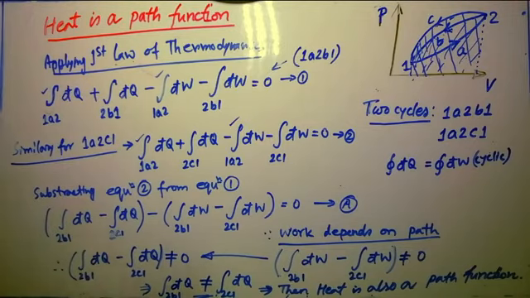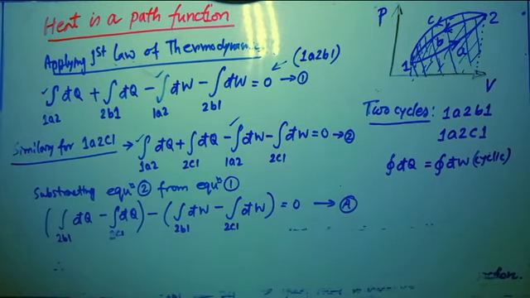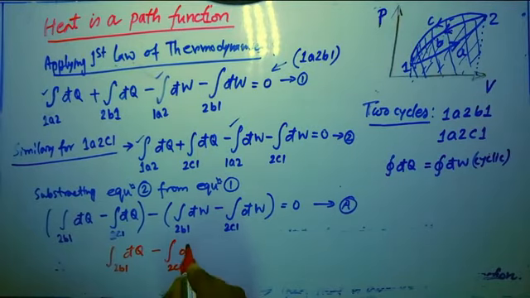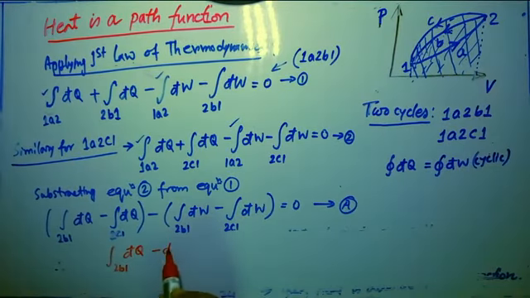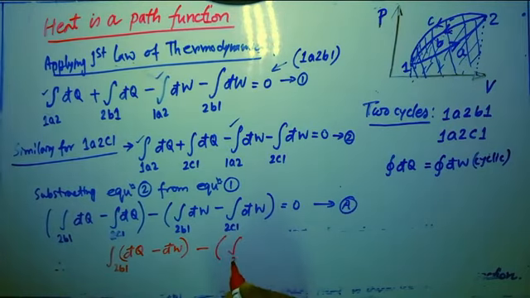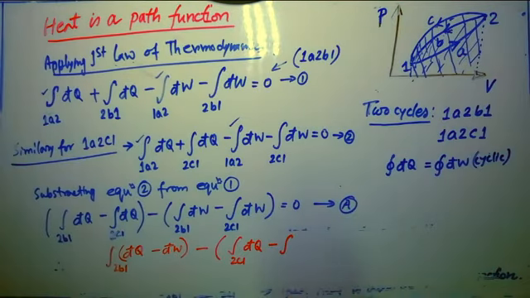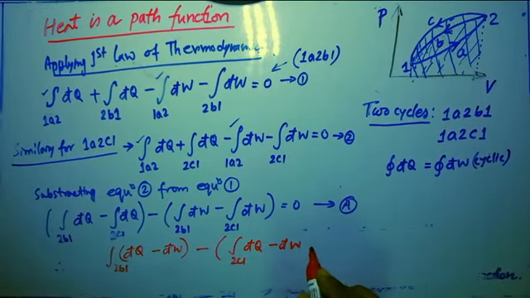Okay, now from equation number A, I can write the integration of δQ over 2b1 minus the integration of δQ over 2c1, or rather I can write this equation in this manner also: for 2b1, the integral of (δQ minus δW), taking it as a bracketed term, minus the integral of (δQ minus δW) for the 2c1 process, can be equal to 0.